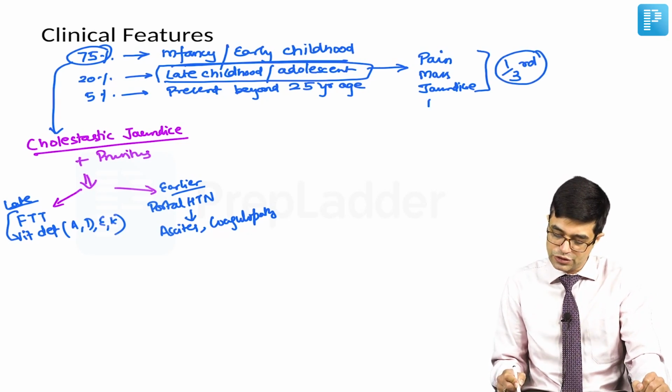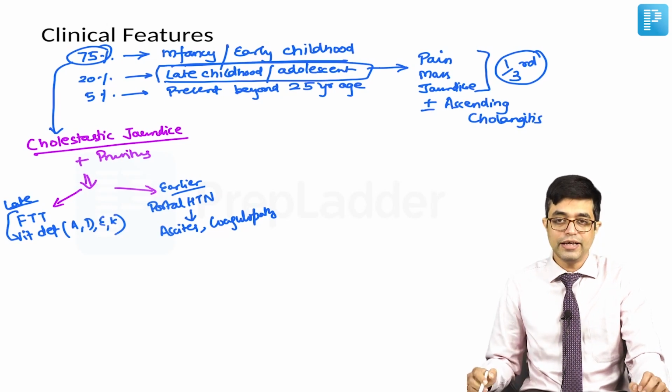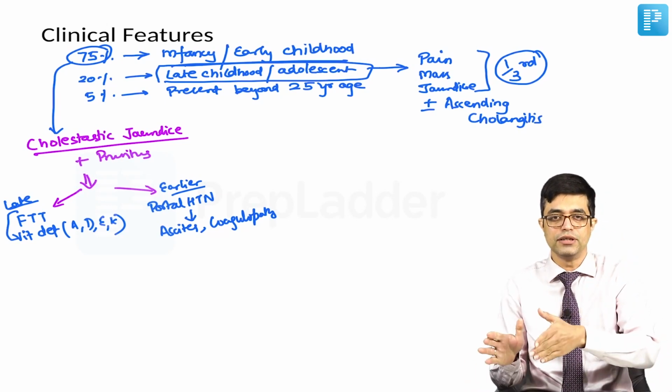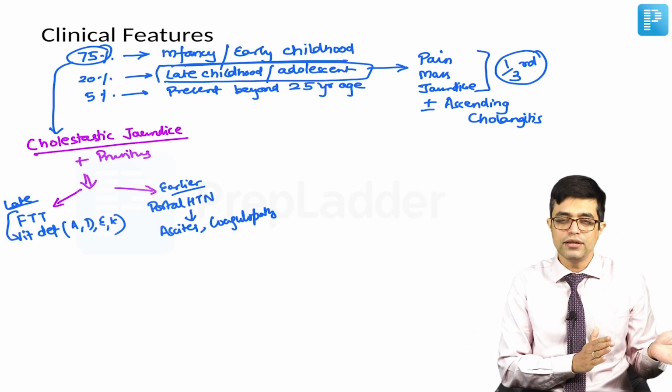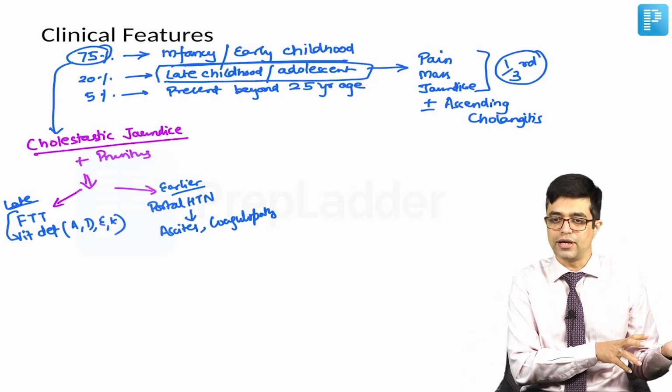And there will also be features of episodes of ascending cholangitis happening in them. Now you need to understand, if the stenosis is severe, the disease will manifest early and it will have portal hypertension like changes.